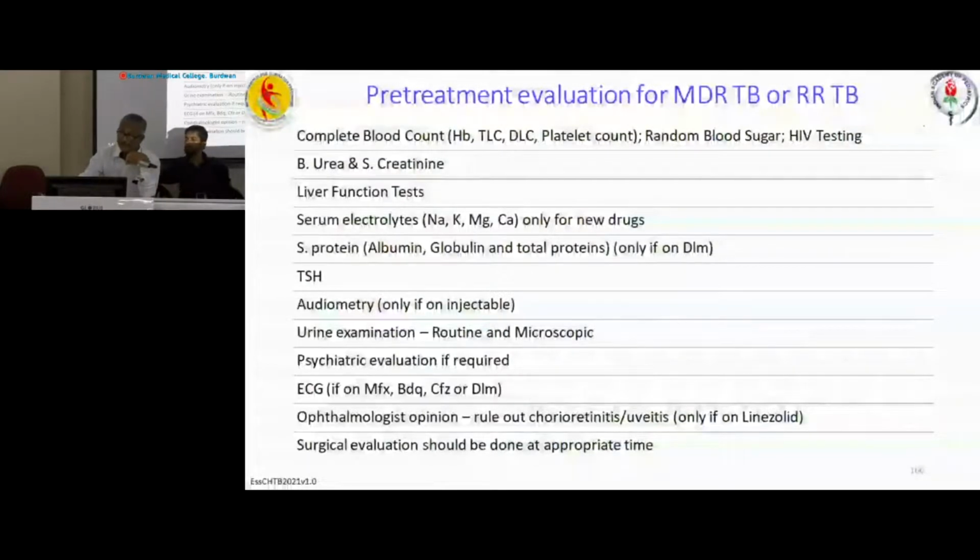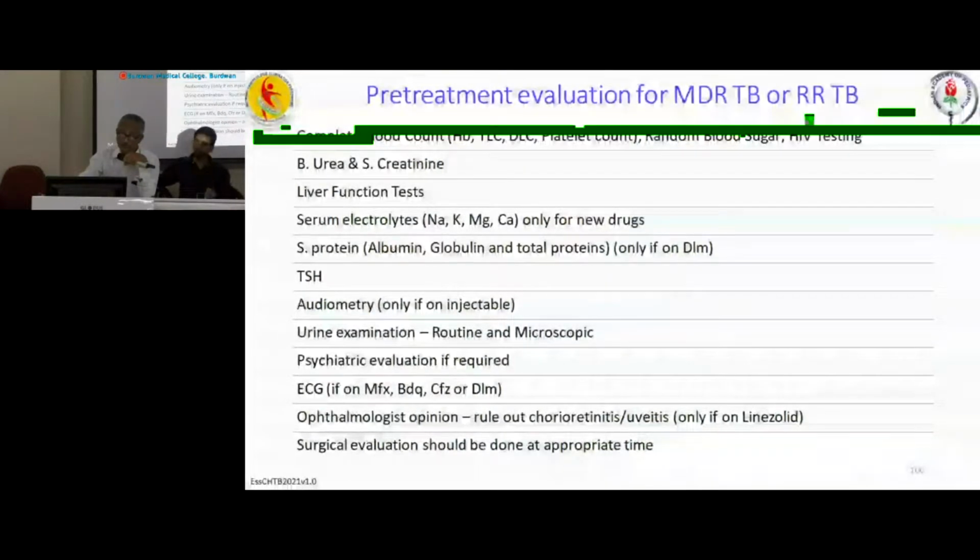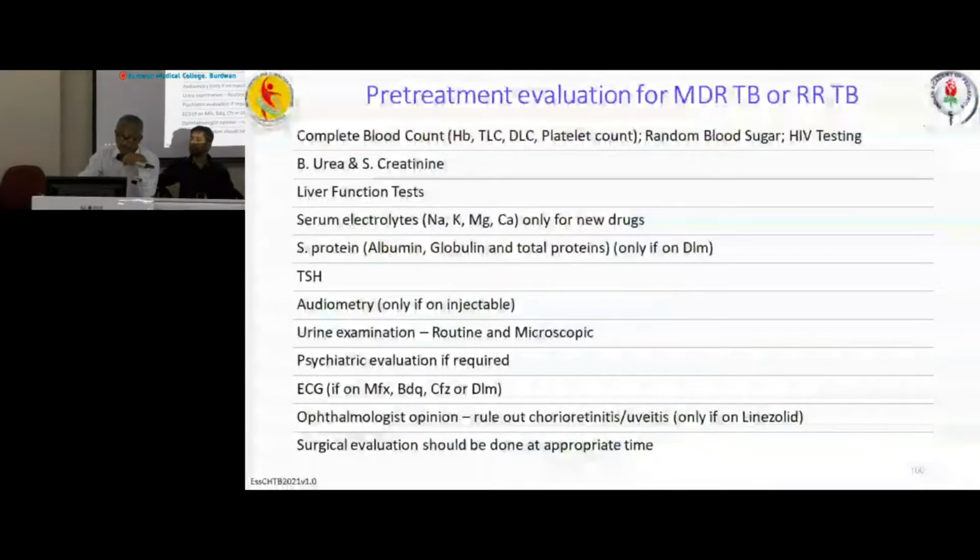Psychiatric evaluation if required, because we know there are many drugs which produce suicidal tendency. So before getting cured, the patient may commit suicide. Then ECG is very much important if we want to give bedaquiline, moxifloxacin, clofazimine and delamanid. Ophthalmologist opinion is also very much essential, and surgical evaluation is at times required but very rarely.